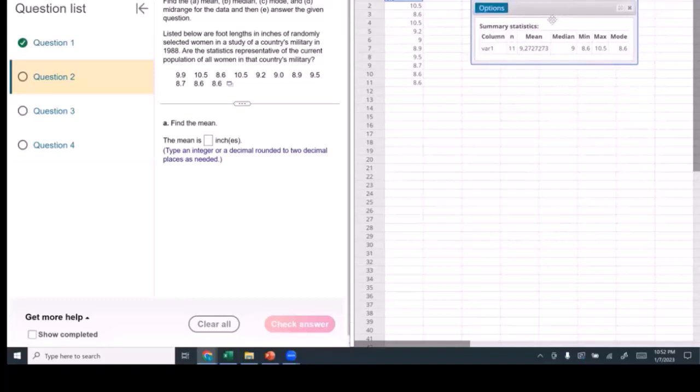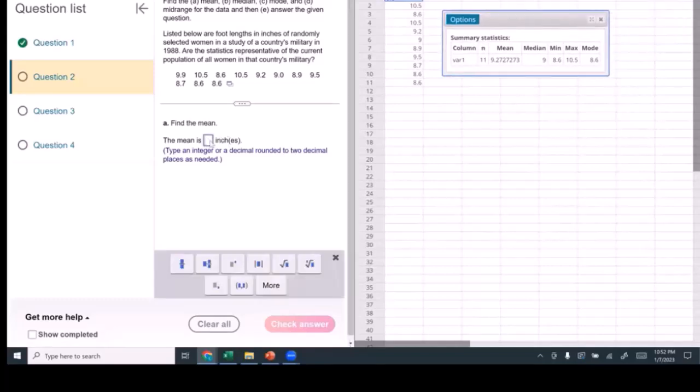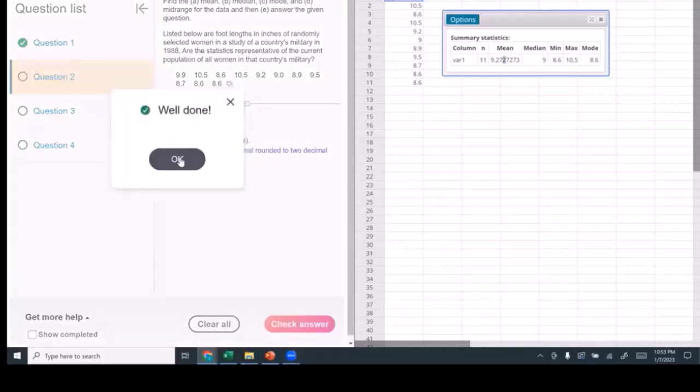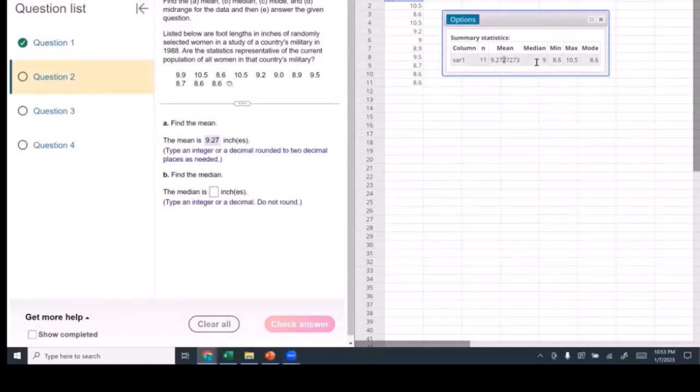Okay. So there's everything. And the mean rounded to 2 decimal places. Here we have 9.9, which is 1 decimal place. We're going to add 1 more. The mean is 9.27 because I'm rounding to 2 decimal points. I look at the number to the right of the second decimal, and it's a 2, which means I just get rid of everything after the 7. Check answer. The median, 9.